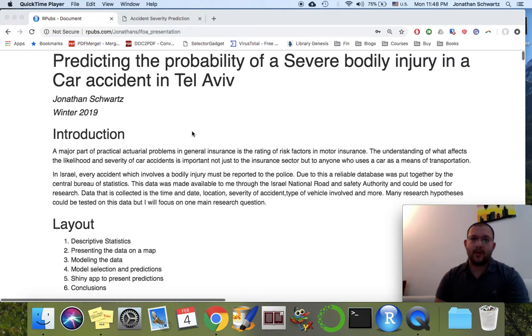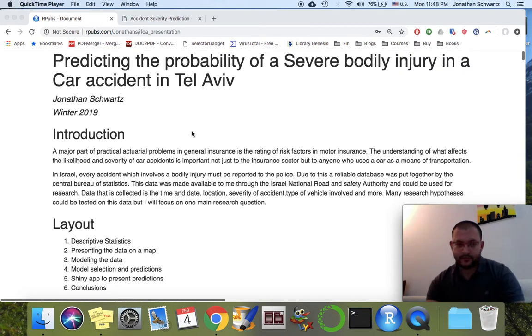Because we don't have the exposure of how many rides there were, this is going to be an analysis of severity. For every car accident that was recorded with a bodily injury, we have the date, location, severity, type of vehicle involved, and many other factors. And this allows us to build many hypotheses on the severity of an accident.